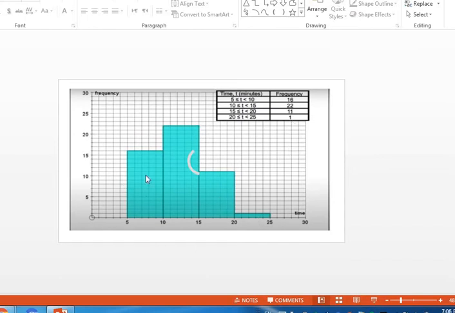This is called a histogram. You know that a histogram differs from a bar graph because the bars in a bar graph are separated, but in the histogram, it's connected together.